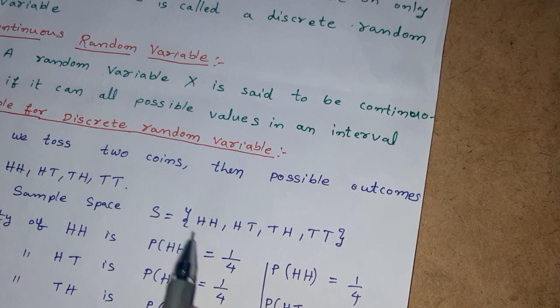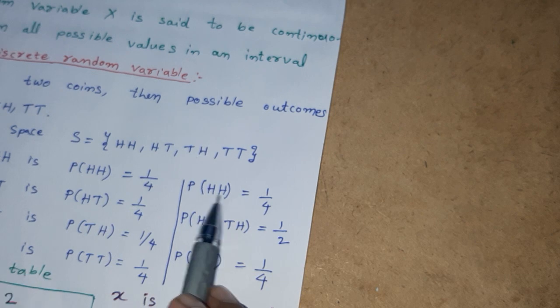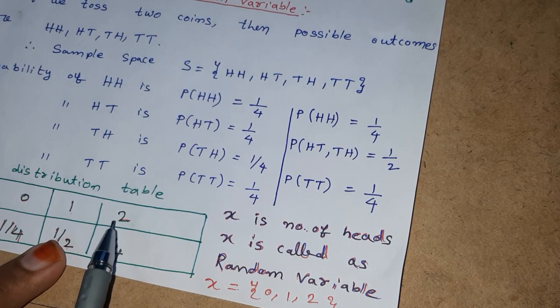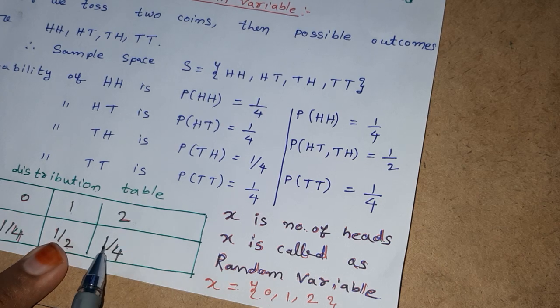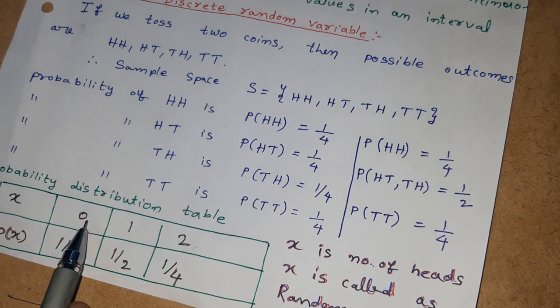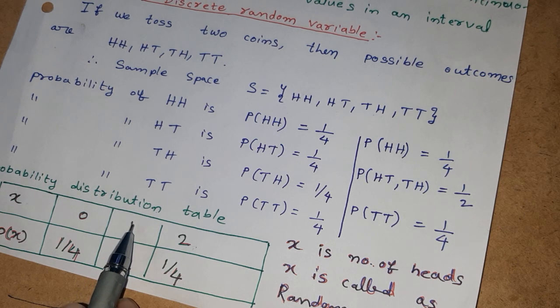Therefore for this we have to find out the probability. The probability of HH, the probability of 2 heads, is 1 by 4. Therefore for getting no heads, the probability is 1 by 4. The probability of the event of getting 1 head is 1 by 2.